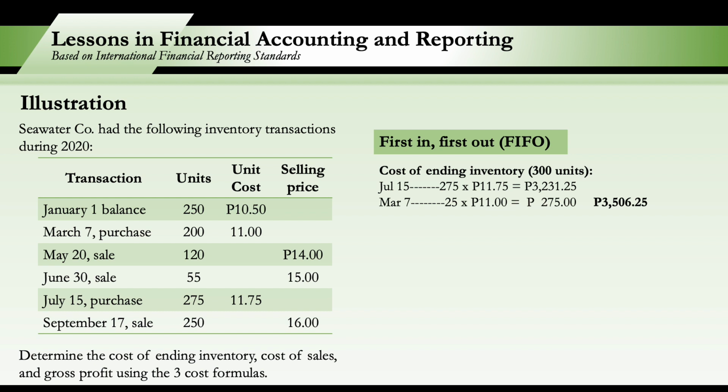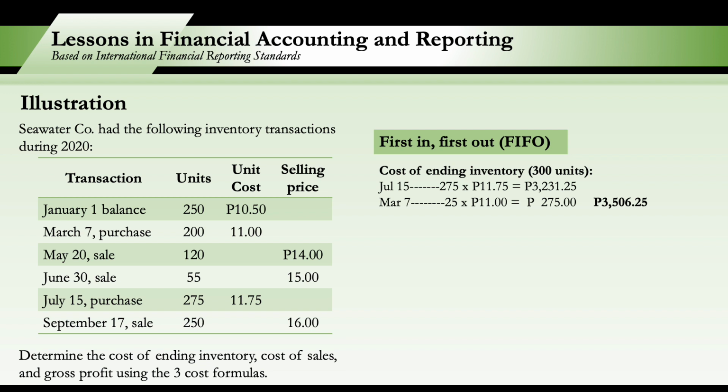So, again, our cost of ending inventory will be from the July 15 purchase of 275 units at 11.75, plus the remaining 25 para mabuo yung 300 will be from our March 7 purchase, which is at 11 pesos per unit. So 275 times 11.75, that's 3,231.25, plus 25 times 11, 275. So our total cost of ending inventory is 3,506.25.